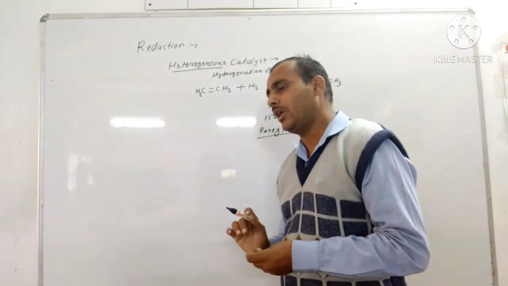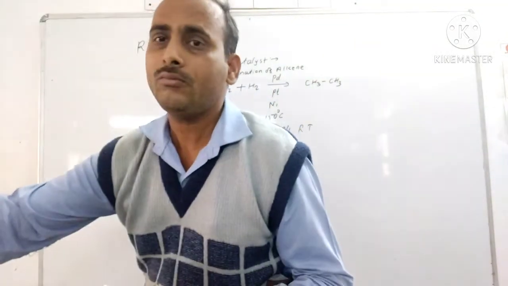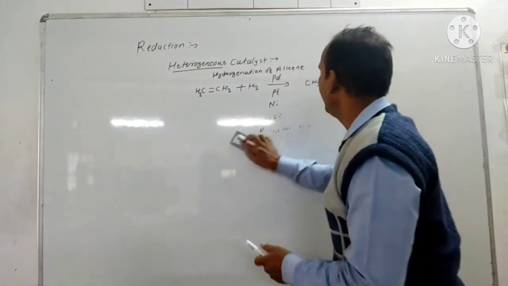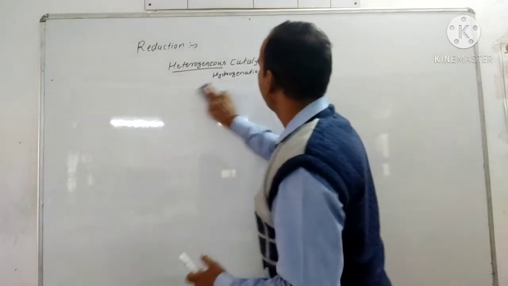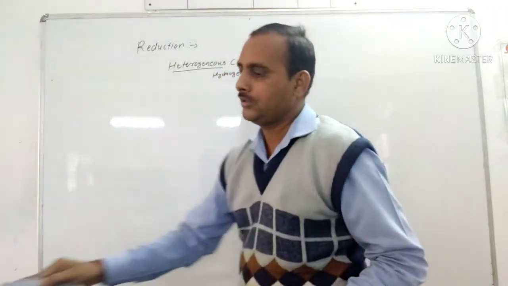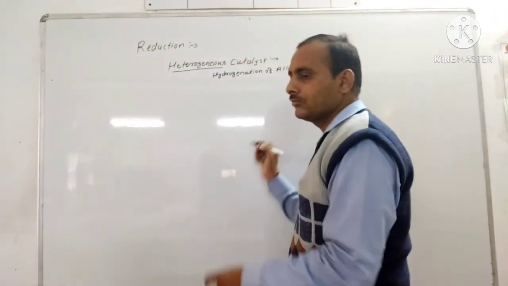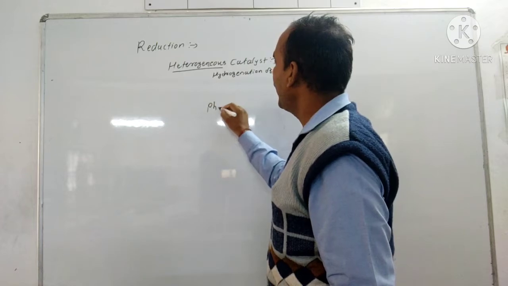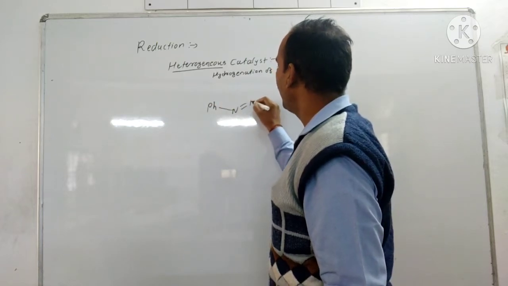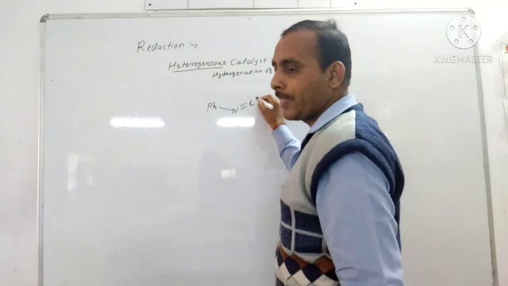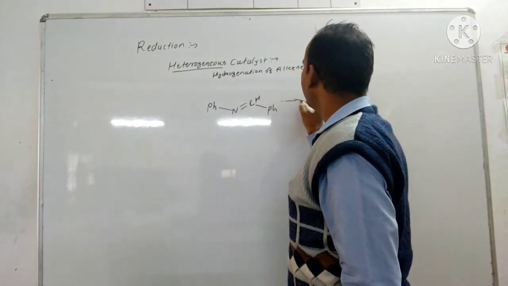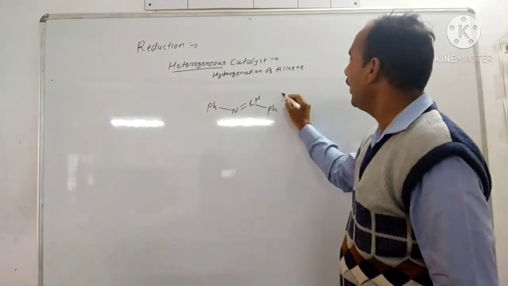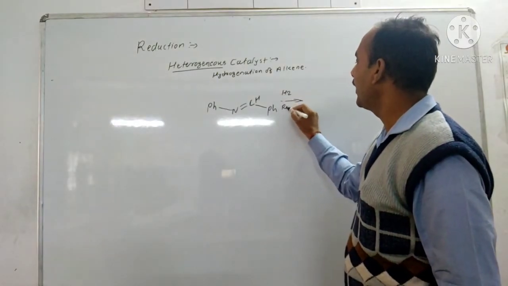Okay, let's see more examples of alkene which is to be reduced. Now Ph-CH=N-Ph, this imine is also reduced by using H2 in the presence of Raney nickel.